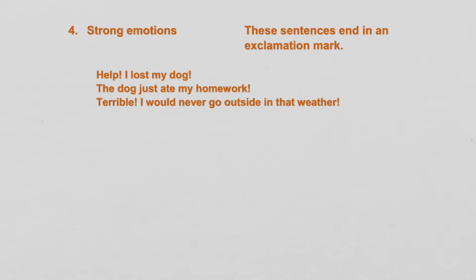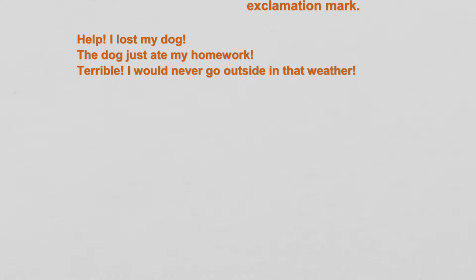Interjections often have exclamation marks at the end, but they don't always, as I explained at the very end of that video. And strong emotions do not always have to be interjections. Okay? But I have some examples that have interjections in them, the first and last one, and then I have an example that has no interjections in it, right?